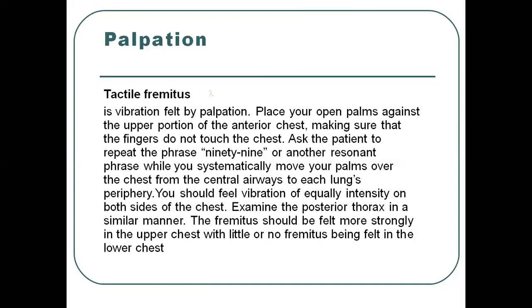You should feel vibration of equal intensity on both sides of the chest. When the patient says 99, the examiner feels vibration of equal intensity on both sides of the chest. Then examine the posterior thorax in a similar manner. First we do the anterior area, and after that we examine the posterior thorax in a similar manner. The fremitus should be felt more strongly in the upper chest, with little or no fremitus felt in the lower chest.